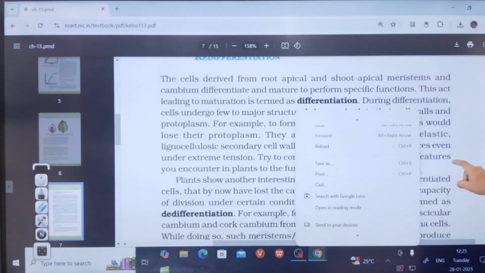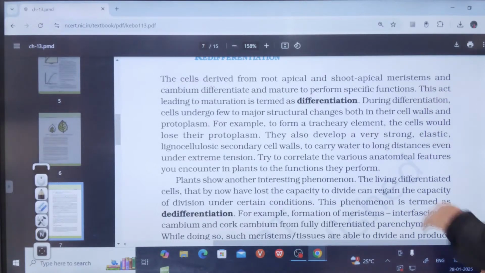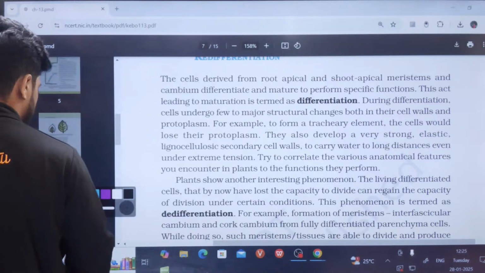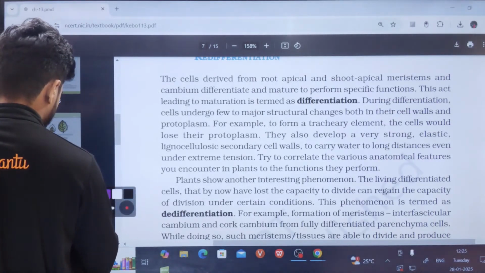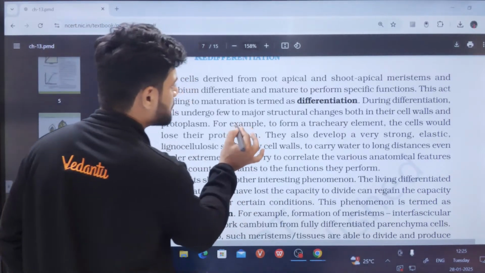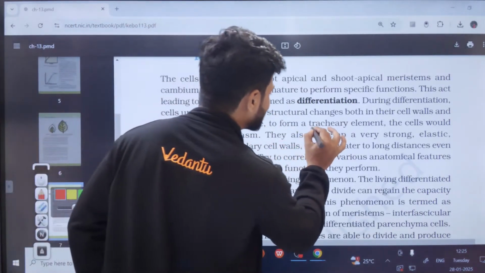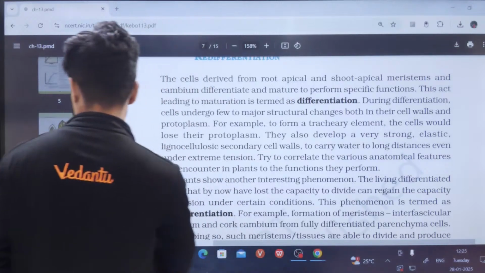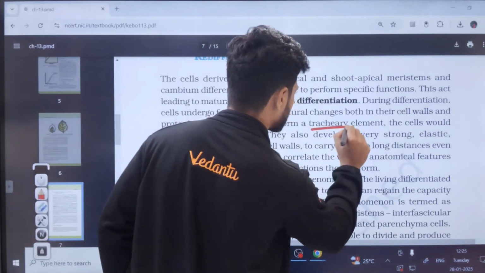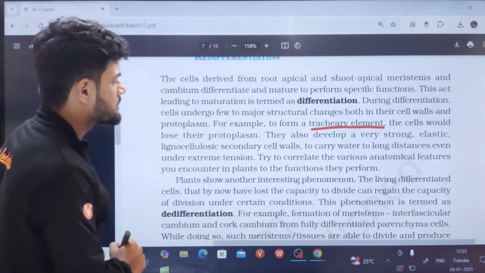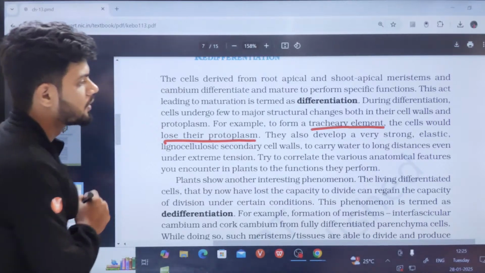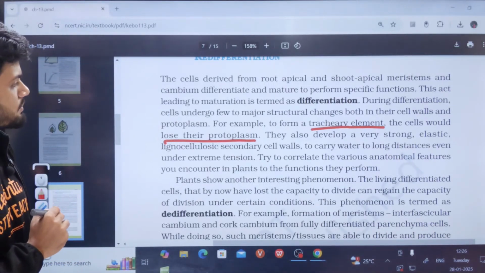Now, can all of you see this example? See the example here for differentiation. I'll mark it for all of you so you can read later also. The example for differentiation is tracheary elements. They lose their protoplasm. Now, what is the meaning here, students?